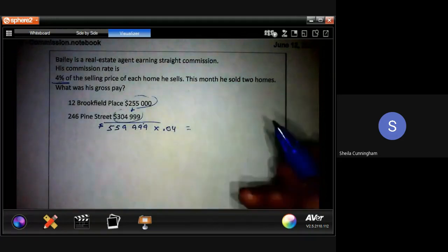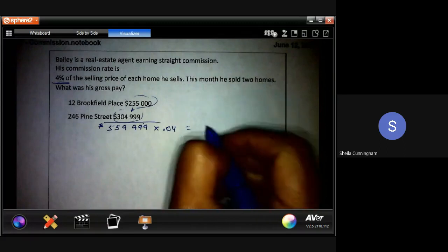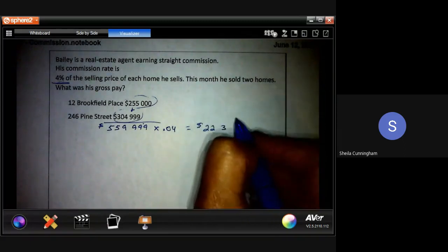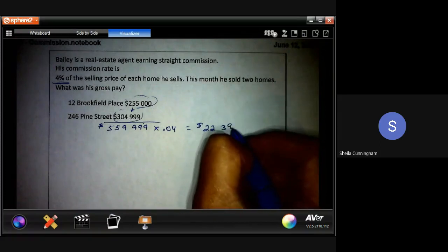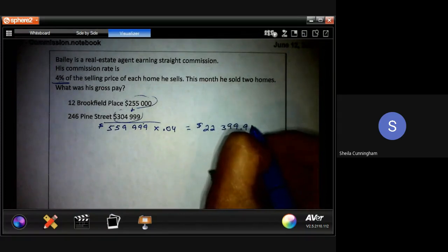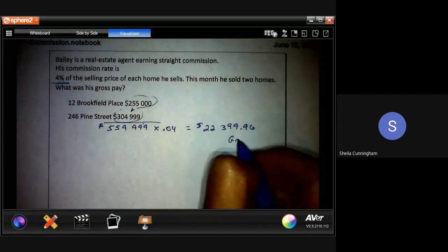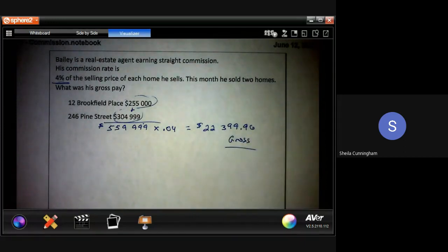And we find out that she is making commission of $22,399.96. Okay, that is what she's grossing. So there's still deductions that need to come off of that, but that's a pretty nice commission that Bailey is making for the month. Not a bad deal at all.